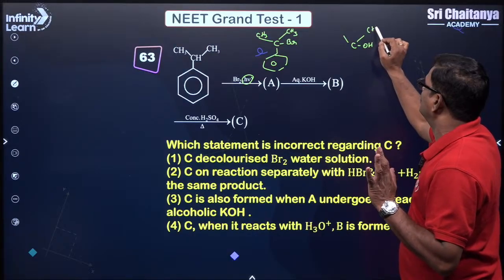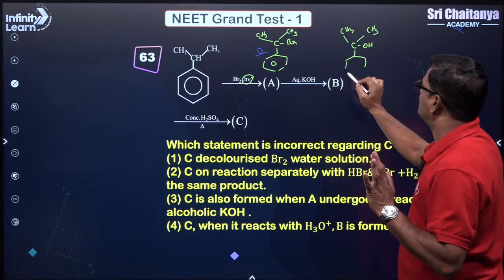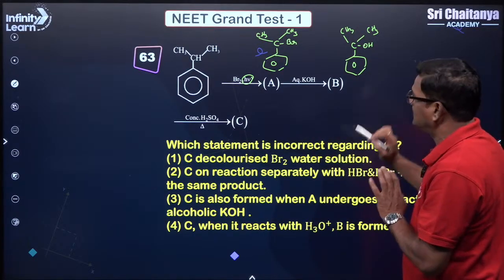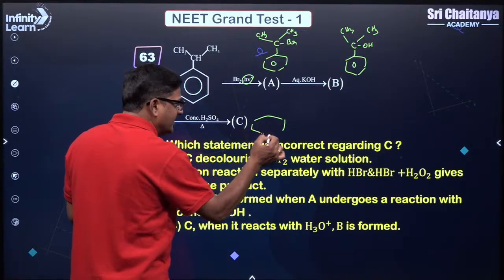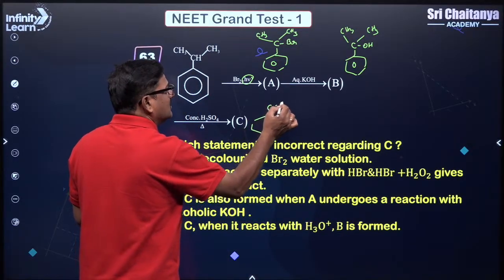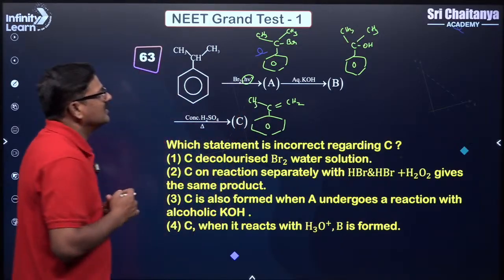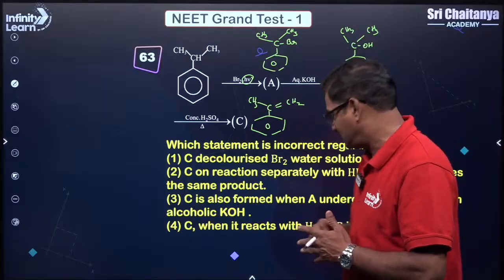It is going to be CH3 and CH3 and this is your structure B. Now it is treated with concentrated H2SO4. The reaction is going to be dehydration of alcohol. It is supposed to be CH2 and CH3. Okay, so you got what is A and what is B and what is C.